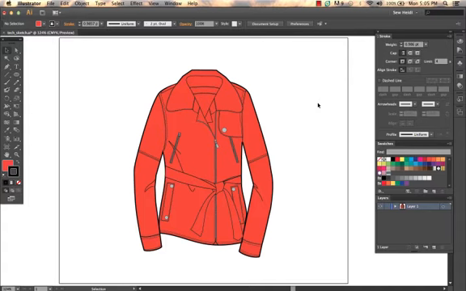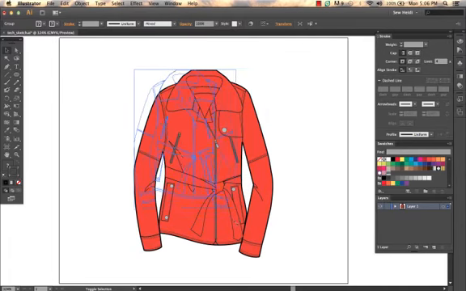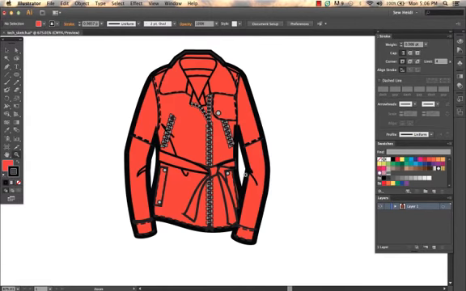You've drawn your garment at a scale that's either larger or smaller than you ultimately need it to be for whatever reason. So once you take it and you say, okay, now I need it to be quite a bit smaller, so I'm going to hold shift to maintain my proportions, and now it's as big as I need it. But when we zoom in, we notice that our strokes are huge.